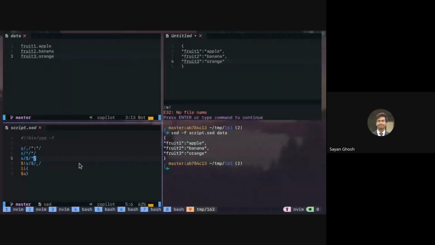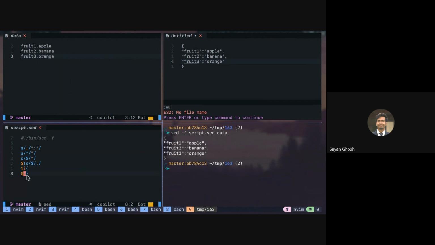Sir, could you please explain those last 2 lines? These two? Yeah. So I is a command that inserts a line before the line, and we're simply inserting the curly brace symbol. I don't want to insert before every line, right? I don't want to insert before line 2, line 3. I only want to insert before the first line. So 1 is the first line. Insert before that line this symbol. So I'm inserting this curly brace before the first line.